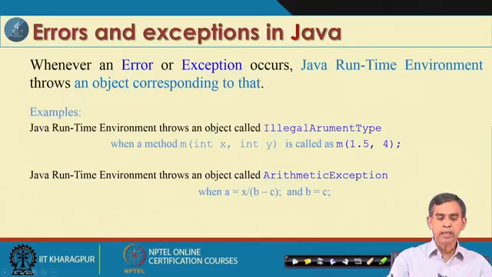As a way out, Java provides a mechanism called handling errors and exceptions in Java programs. Who will do it? Definitely the compiler will not, as the compiler only checks syntactical errors, which are reported as compile time errors.